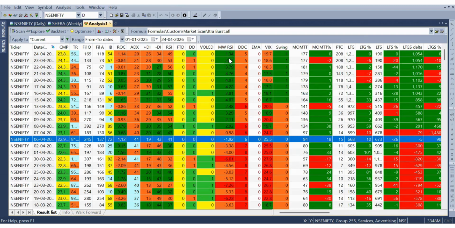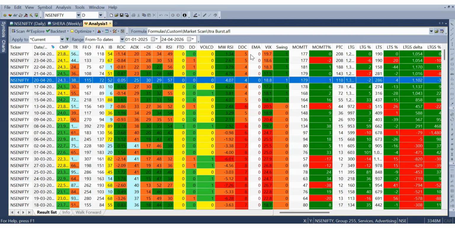We can expect that if things break down, then we can see minus 2. That's fine. That's orderly construction in place, right? That's not a big deal. On the upside, we can see, okay, this could go up to say plus 2, 2.5 or 3, whatever is the case. So this is okay as of now.